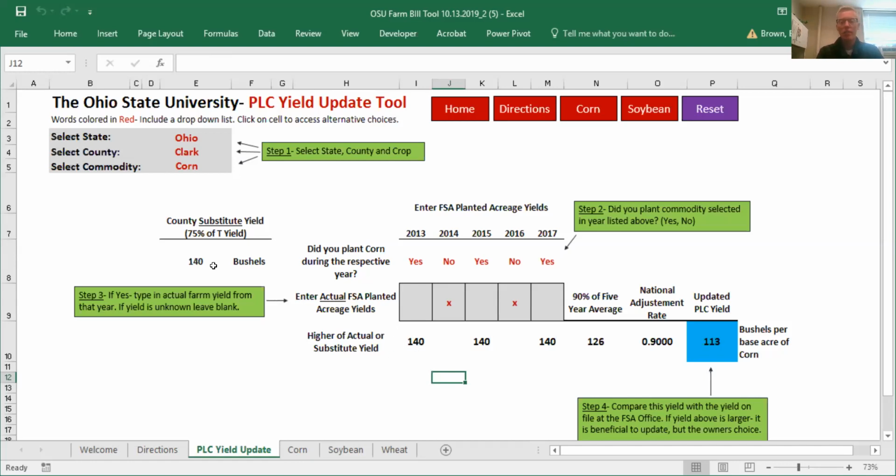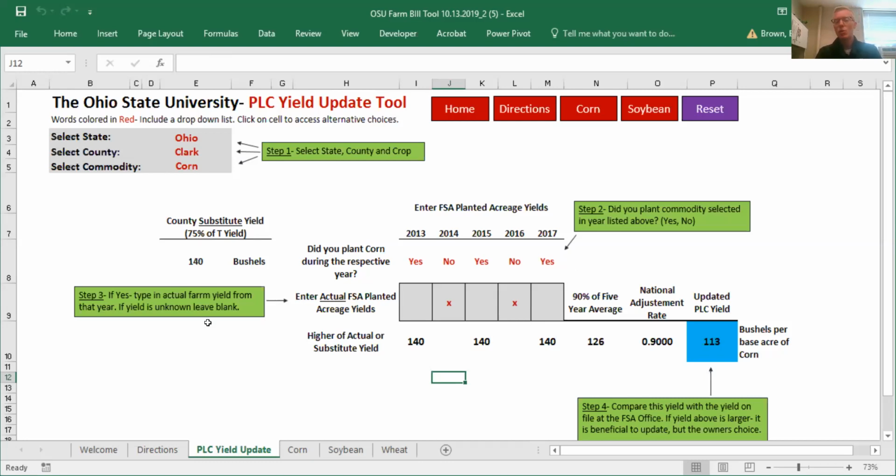Now, this county plug yield is represented up here where it says 140 bushels to the acre. This is representative of 75% of the county's transition yield. Depending on the county you select up here at the top, this yield could be different and will be different, and so we've plugged those in here below. So that's the second step. You just got to answer yes, no here, and whether you planted a crop or whether you did not.